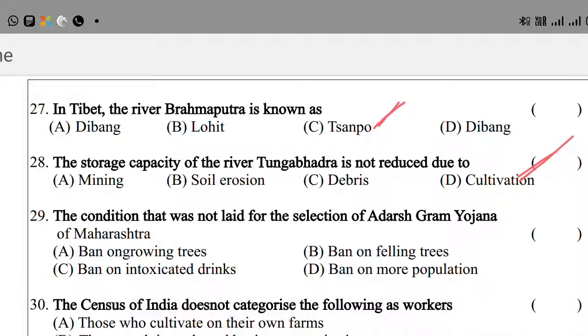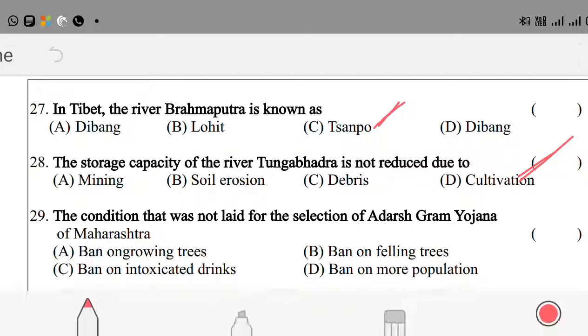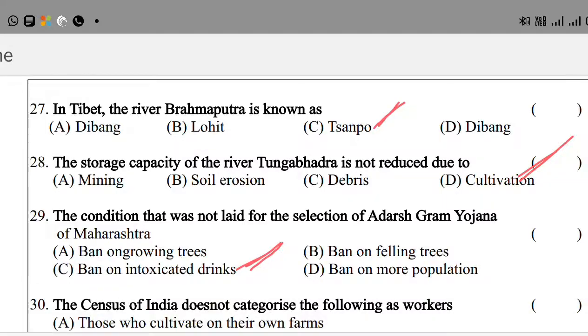Question number 29. The condition that was not laid for the selection of Adarsh Gram Yojana. Adarsh Gram Yojana was selected in Maharashtra, district Ahmednagar, Hiware Bazar. Option A, ban on growing trees; option B, ban on felling trees; option C, ban on intoxicated drinks; option D, ban on more population. Here A, B, D are right, so option C is the right answer.